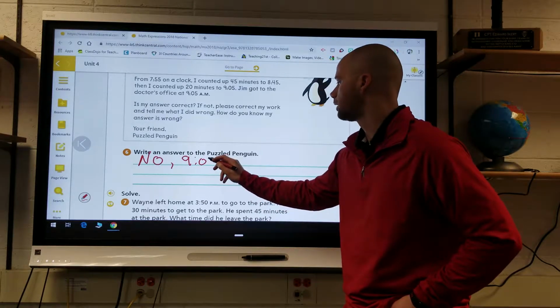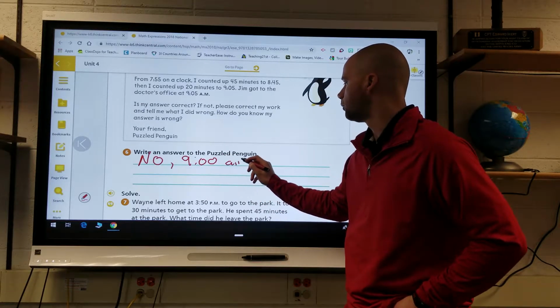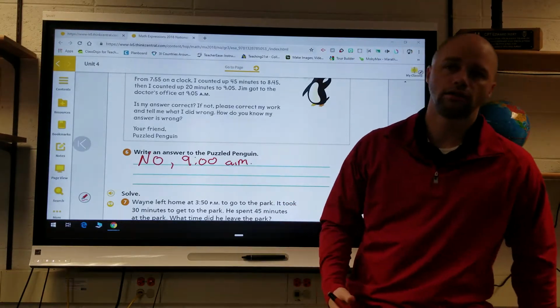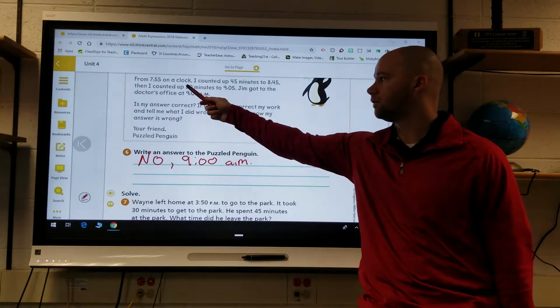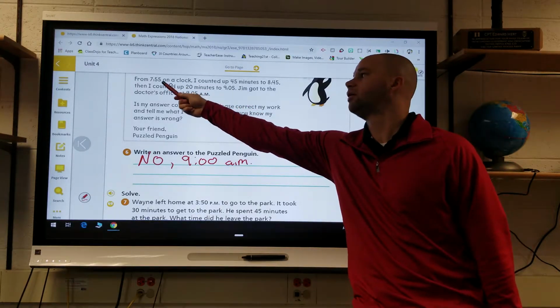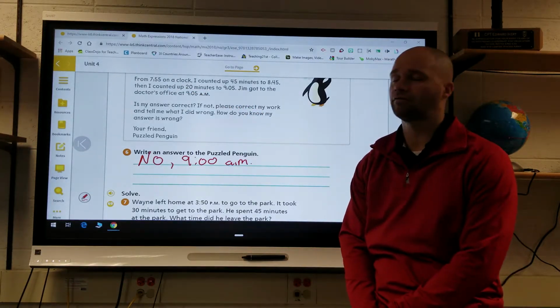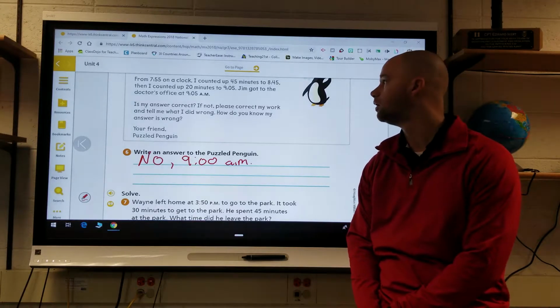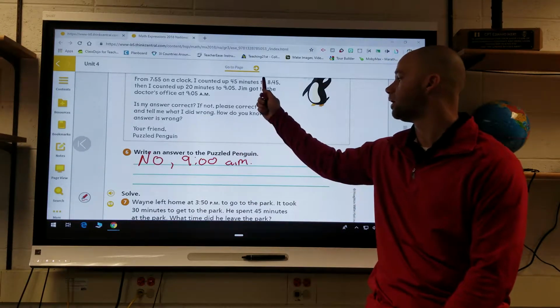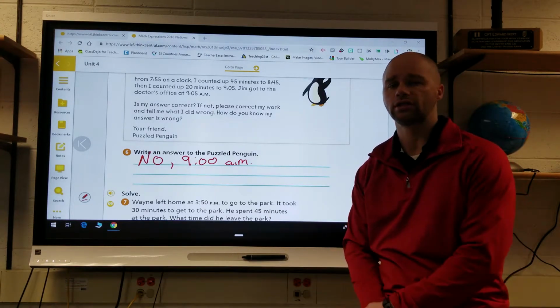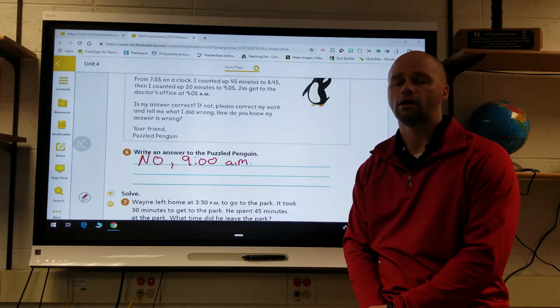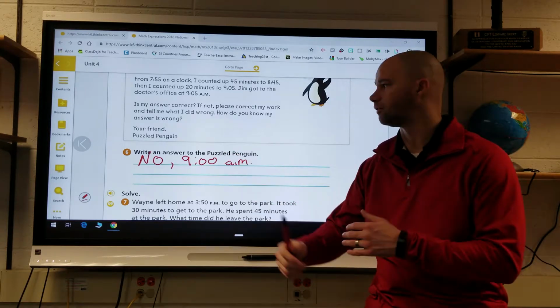So 9 o'clock a.m. And then when we talk about what he did wrong, if you look back up in this first step that he did right here, if he starts at 7:55 and he counts up, he would get to 8:40 instead of 8:45. So essentially what he did was he counted up wrong, and then ended up 5 minutes ahead of where he should have been.